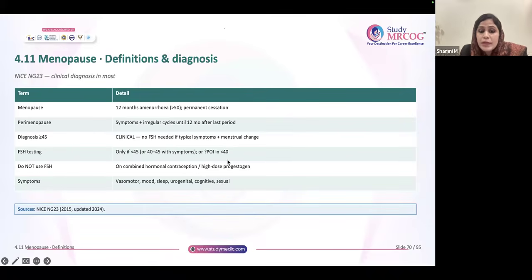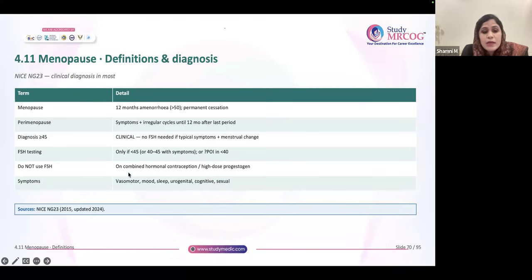If it is more than 25, it is POI. So FSH testing is generally required when you're suspecting POI, and also if the age is less than 45 years. Now, do not use FSH on these patients.